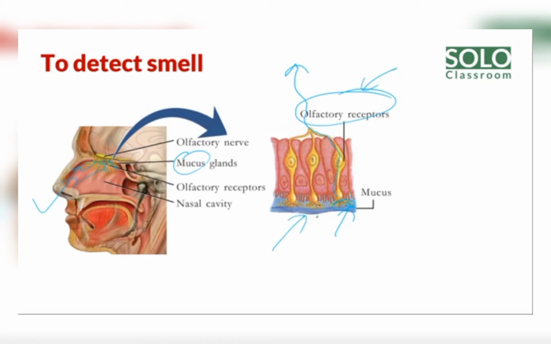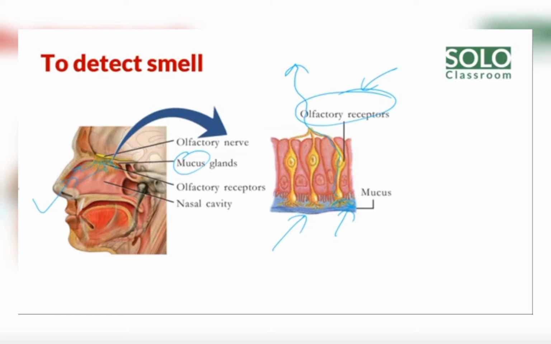In this, you have to study what? When aromatic particles, meaning atmospheric air particles, diffuse in air and enter the nostril, understood? After that, these aromatic particles dissolve in the mucus inside the nostril. Understood? And the olfactory receptors are stimulated and impulses are produced. This impulse reaches the brain through the olfactory nerve. Clear? If in doubt, you can ask.